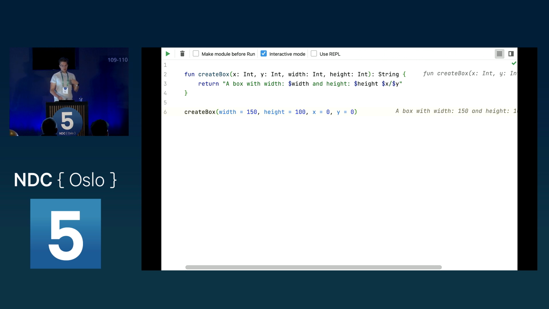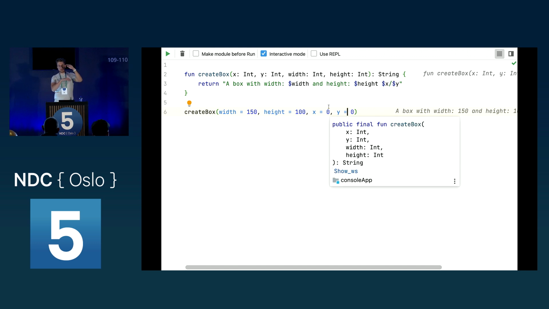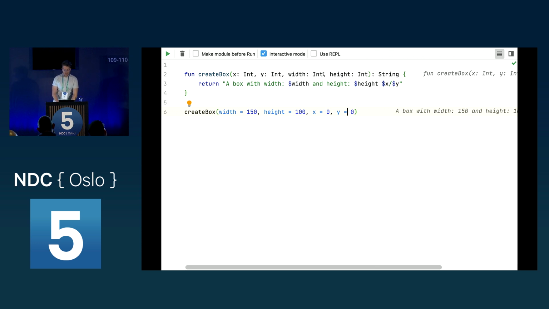Now, what we here often do is, because we just passed in 0 and 0 for x and y, if we are not interested in these two coordinates, what we then could do, of course, is create an overloaded function and then say, well, I want something where I only provide the width and the height and nothing else. But this is quite repetitive, and we would have to do this for each combination. So instead of this, Kotlin knows default arguments. So we can say, well, for x here, I want a 0 by default, and for y, I also want 0. So I can remove this.